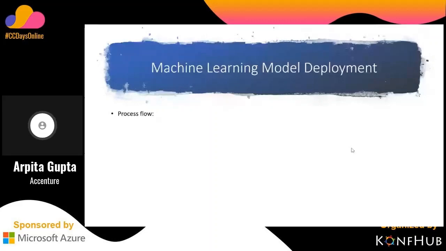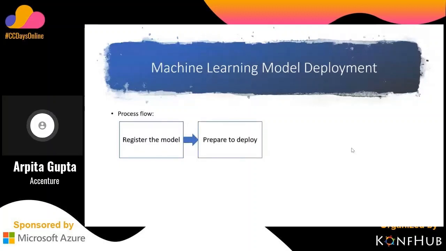First, we need to register the model. What happens when we train the model? It will create a pickle file. In that, the weights of the models are already saved. We need to register that model so that, okay, the trained model is saved once. So whenever I need to use it or access it, I can directly pick it from there only. So first it's registered. Then we need to prepare for deploy.